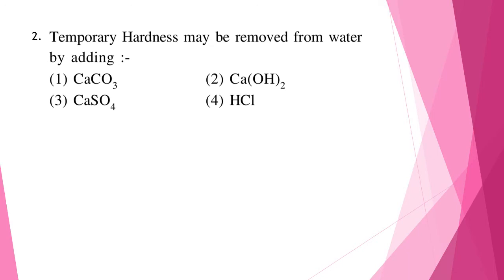Question 2. Temporary hardness may be removed from water by adding. So temporary hardness can be removed by adding calcium hydroxide, that is Ca(OH)2. So the correct answer is option number 2.